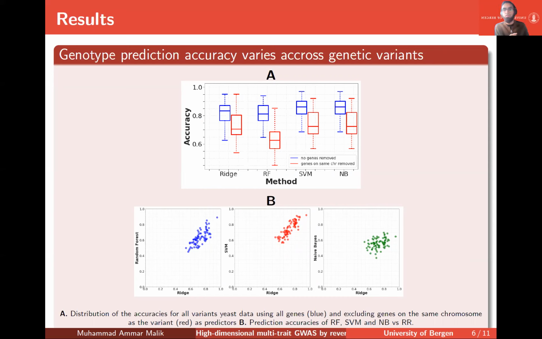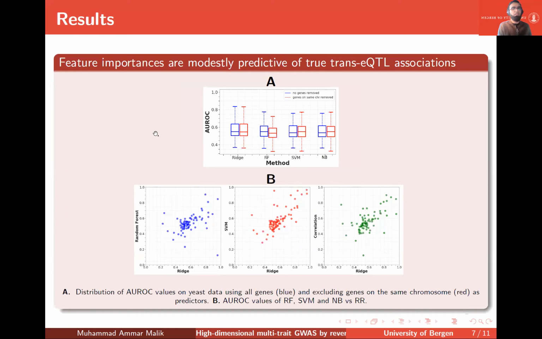This is necessary because, due to the local cis effect, the presence of one or few genes that are co-located with the variant on the genome and with strong cis-eQTL association are enough to predict the variant genotype with high accuracy. This can be observed in the top figure as well. It can also be noticed in the bottom figure that the prediction accuracies are comparable across methods except for naive Bayes.